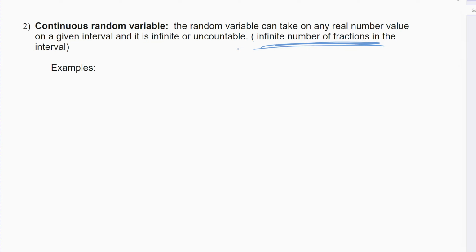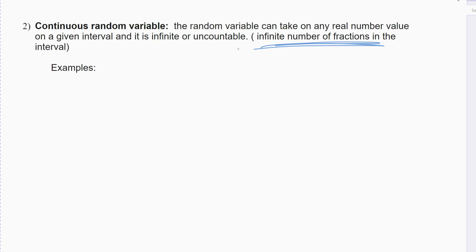The square root of 2 is between 0 and 10, so it's included. Pi is also there. There are infinitely many numbers between 0 and 10. It's continuous because I get to pick anything from 0 to 10. If I were to draw it out, it's a smooth curve. When you draw out discrete variables, they're dots that are separate.